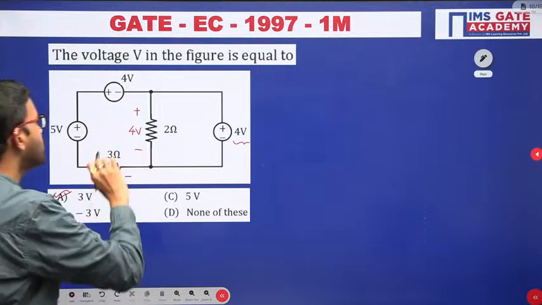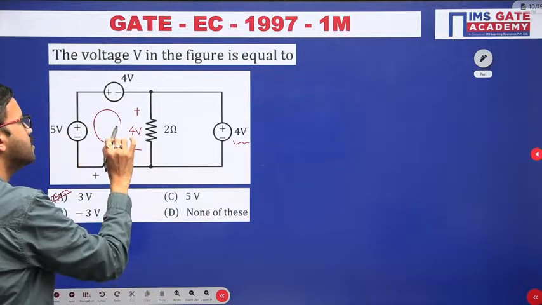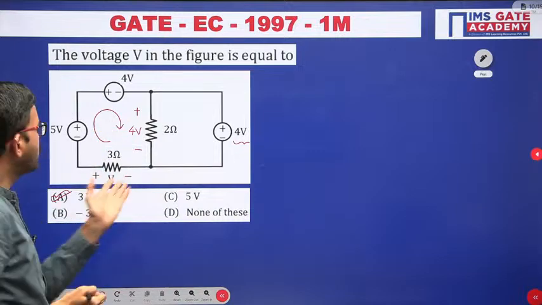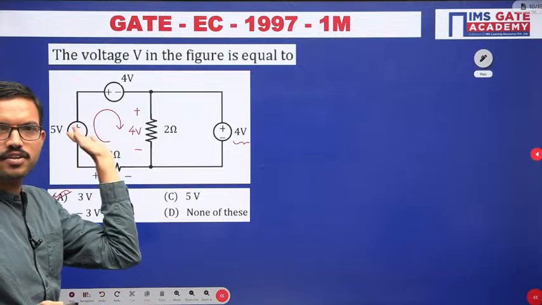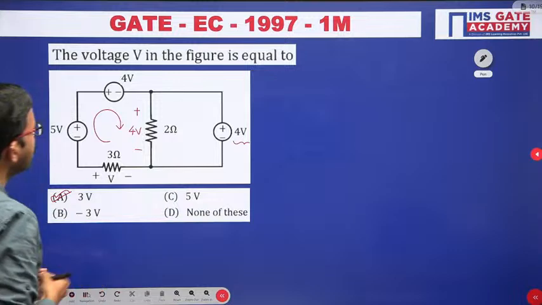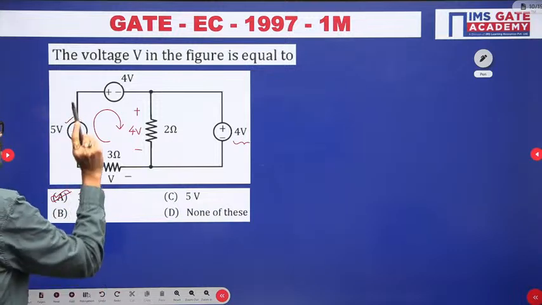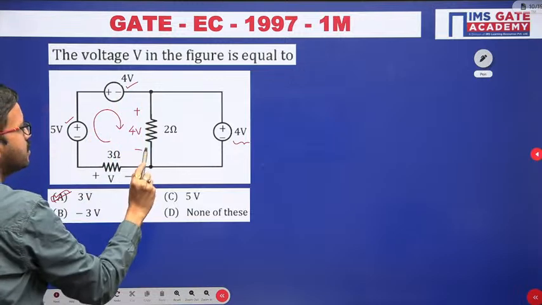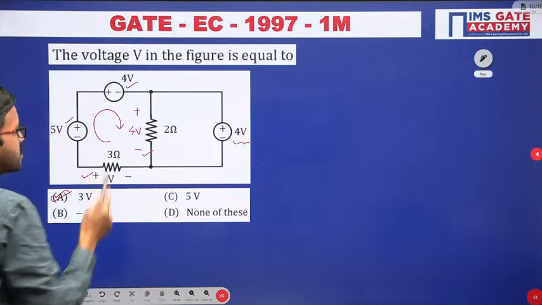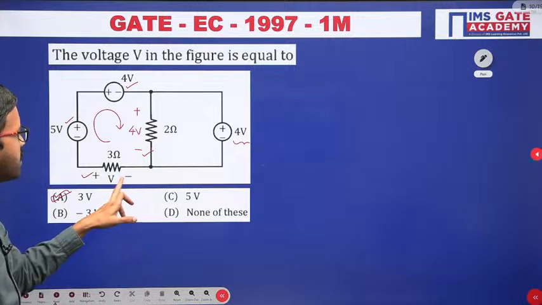Now you can apply KVL around this particular closed path. You can consider clockwise or anti-clockwise, no problem at all. Okay, right. So for the timing, I am considering clockwise. Here also I am considering second polarity. For every element, I am considering second polarity. From here I am starting.